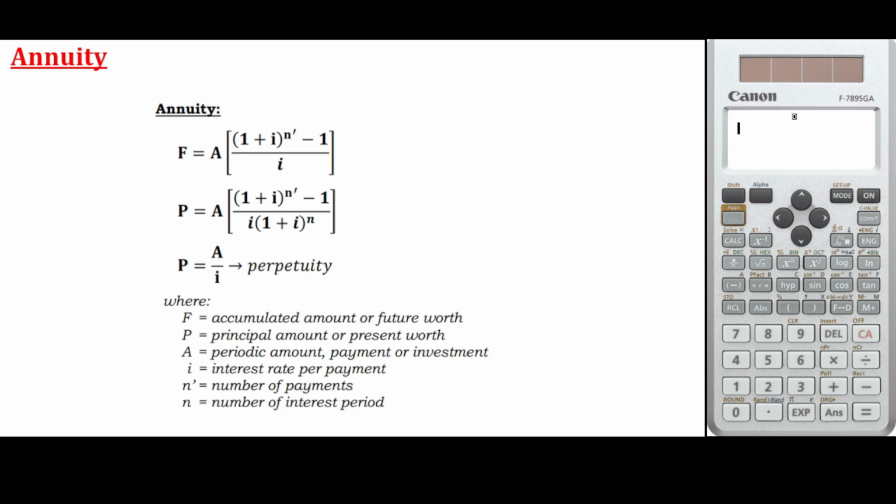For today, we are going to discuss annuity. We have a formula for annuity. The future amount is equal to A, the periodic amount, payment or investment, multiplied by 1 plus i raised to n prime, wherein n prime is the number of payments, minus 1, all over i.